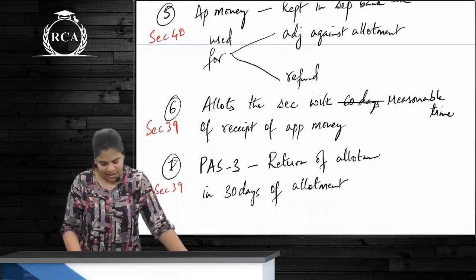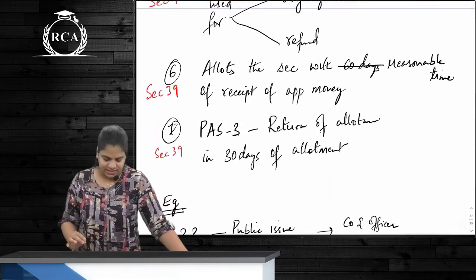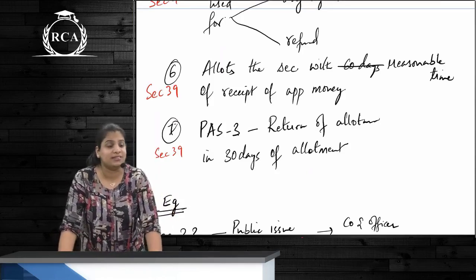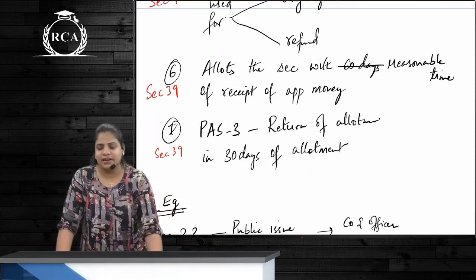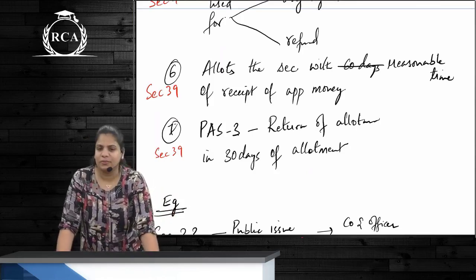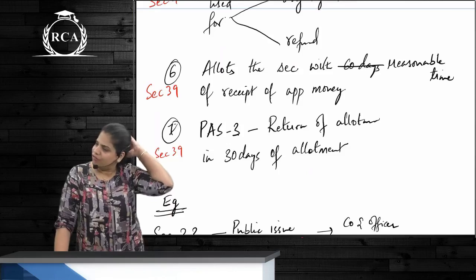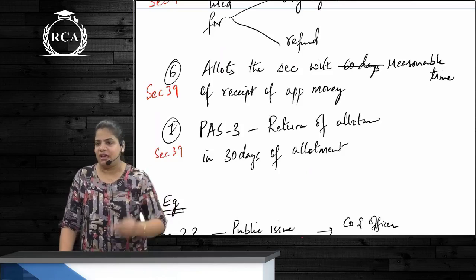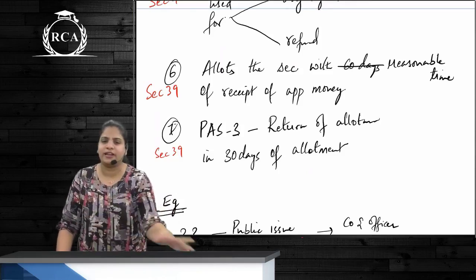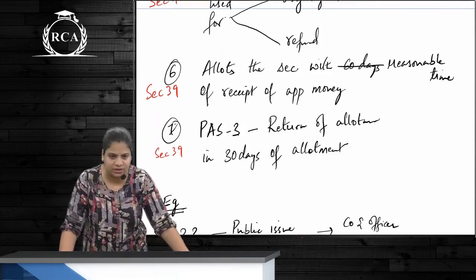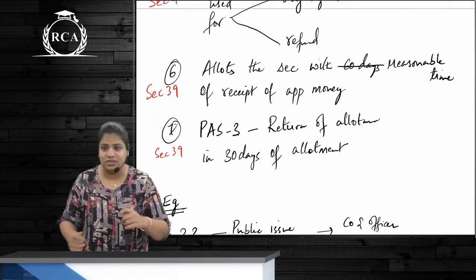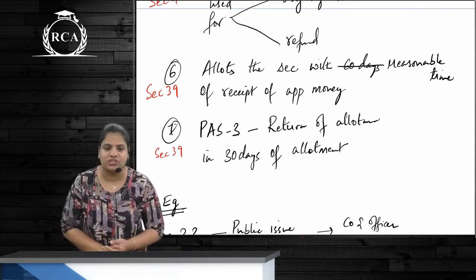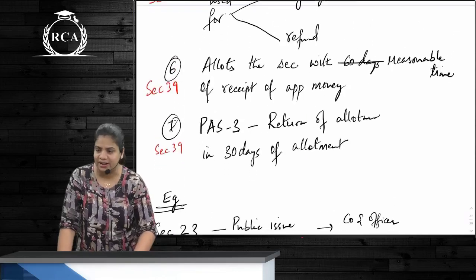Correct? And I'll allot the securities, and once you allot the securities, one form is to be filed with ROC. That form is PAS 3, which is called return of allotment, and this form is to be filed within 30 days of allotment. So to whom you allotted, how many shares you allotted, at what price, etc. Everything has to be specified. All detailed information has to go to ROC. Okay. So return of allotment is not refund of allotment. It is the details of the allotment which is to be filed with ROC. Correct. So this is what?